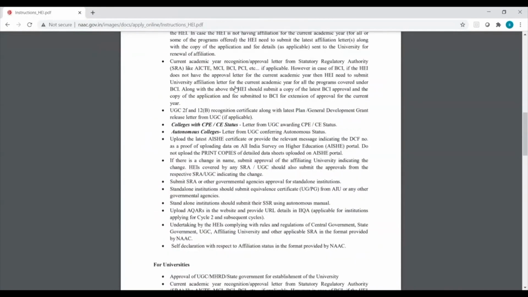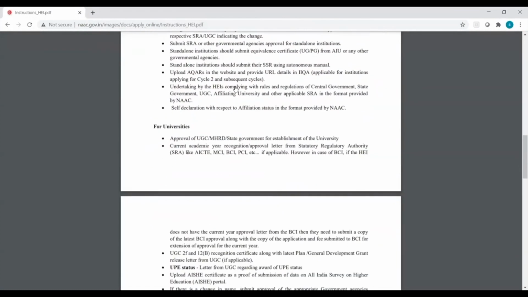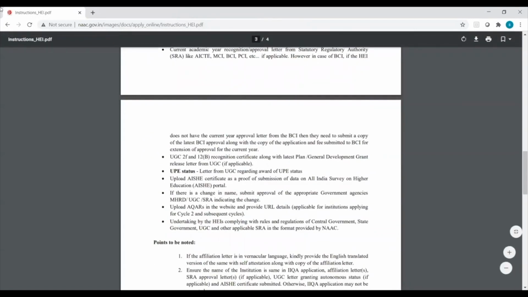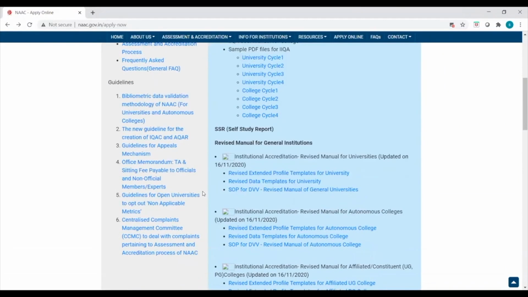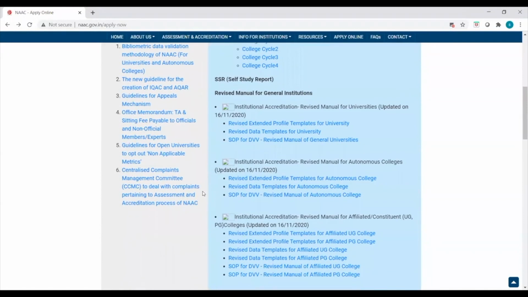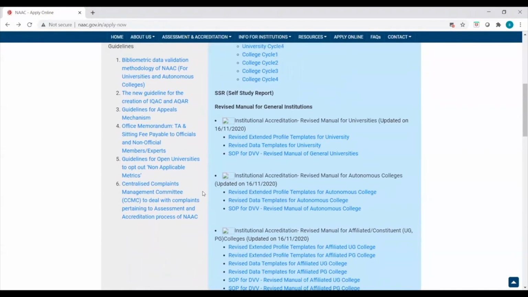We request you kindly go through each and every document in details while you're applying for the IIQA registration, SSR, DVV. Deadlines are also there. If you see, the guidelines we have given for everything: IQAC, Memorandum of Understanding, data validation, verification, all these things, everything is available on the NAC website.